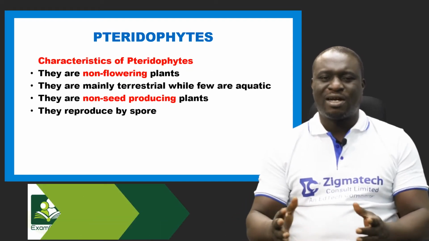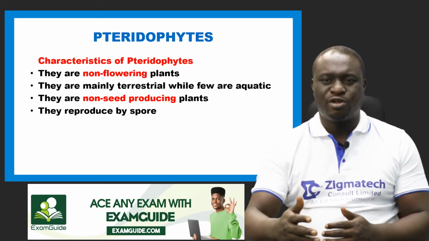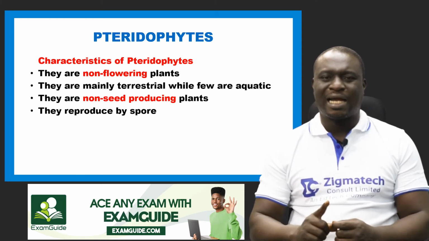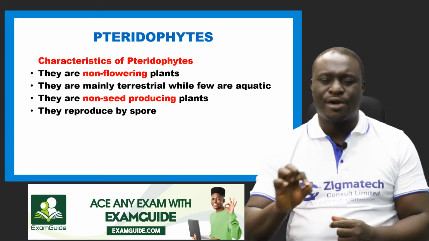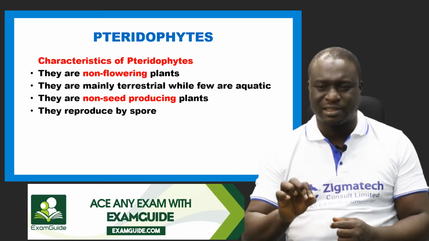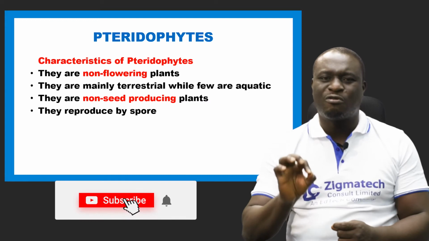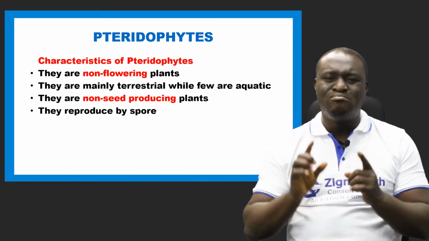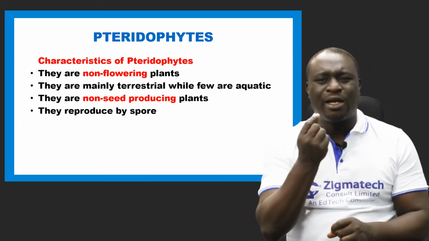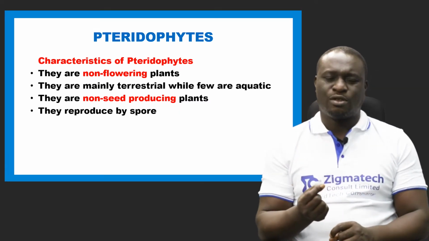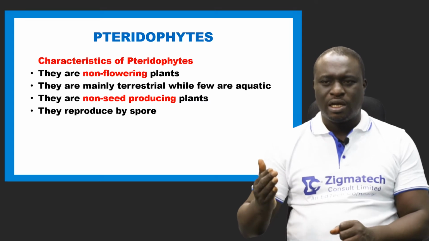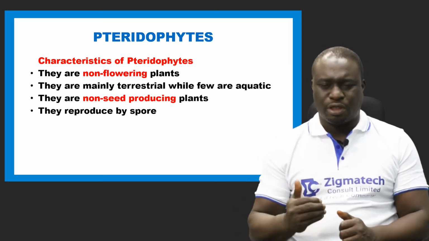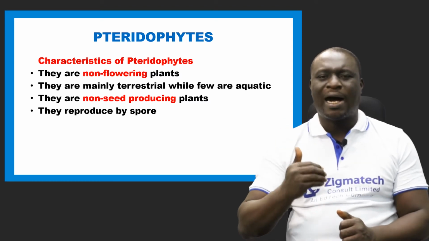Pteridophytes. There are several characteristics of a Pteridophyte. We have four of them. Number one, Pteridophytes are non-flowering. That is, they do not possess flowers. Pteridophytes are non-flowering plants. And number two is that they are mainly terrestrial, while few are aquatic. You can still see the transition into a terrestrial habitat. So many are terrestrial, while few are aquatic.